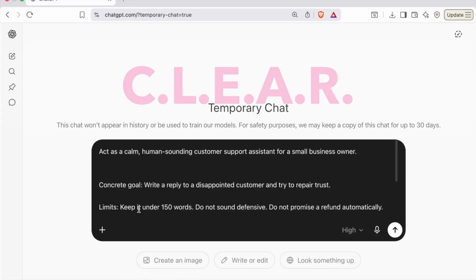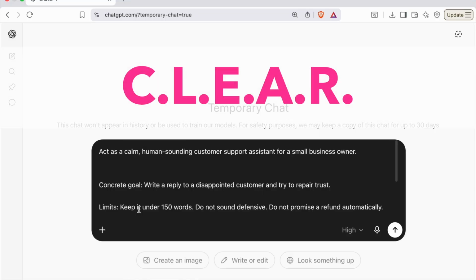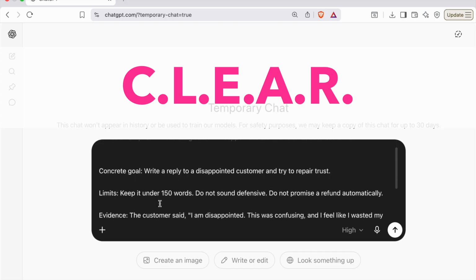Why? Because AI had to guess almost everything. The AI had to guess the product or service you're selling, had to guess your tone, your policy, the next step, and it had to guess the relationship you want to protect. Now, here's an after version of that prompt to fix our response to the customer. Act as a calm, human sounding customer support assistant for a small business owner. Our concrete goal is to write a reply to a disappointed customer and try to repair trust.